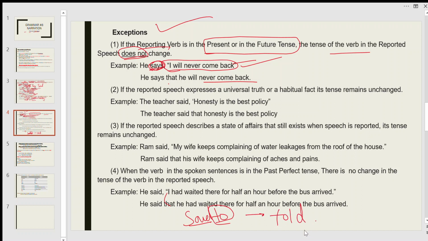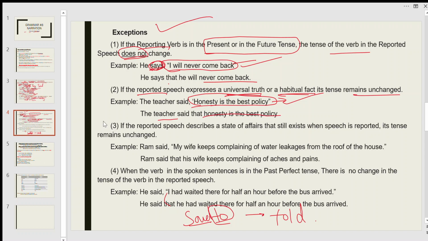Next one is if the reported speech expresses a universal truth or a habitual fact, its tense remains unchanged. For example, the teacher said, "Honesty is the best policy." This is a universal truth, so the tense of this reported speech does not change. The teacher said that honesty is the best policy.